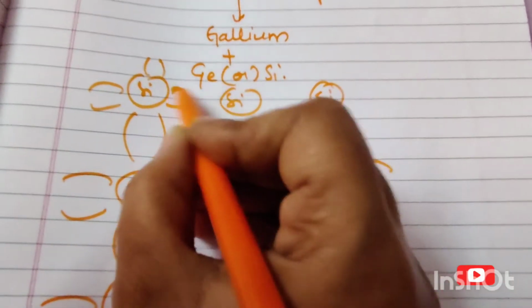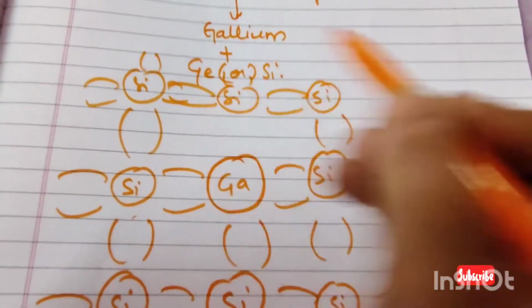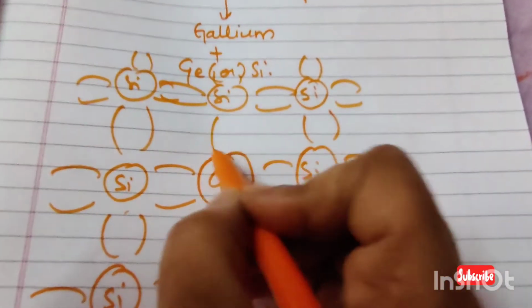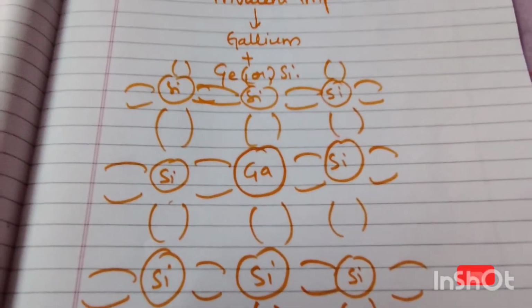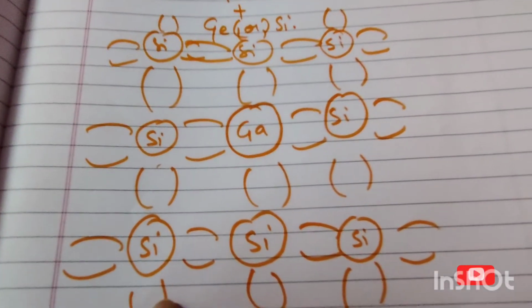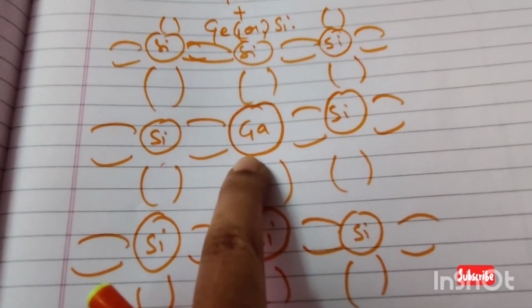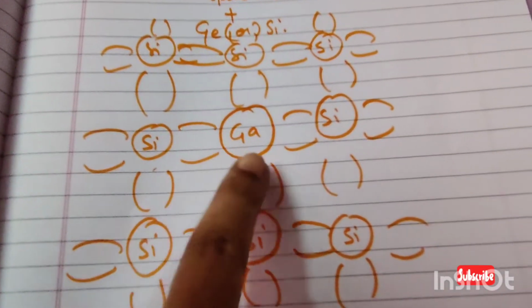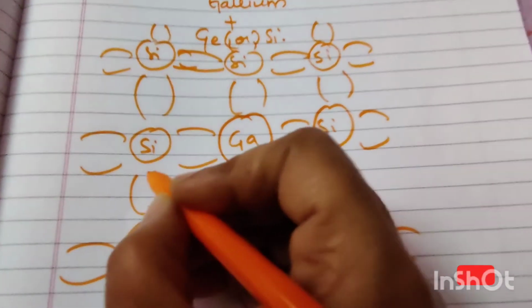Please understand these and draw them so that it will be easy for you to recollect while writing during exams. So 3 silicons, just a 6 lattice structure. In between, you're just adding a gallium, where before you added arsenic. Like we said, these all are forming bonds.